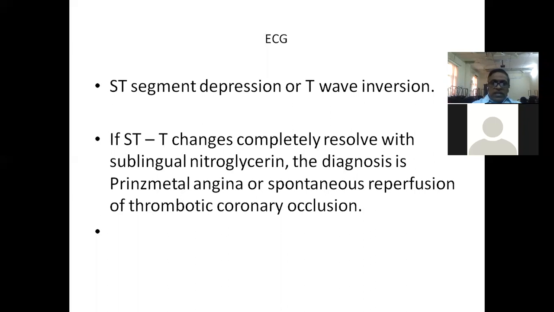If the ST-T change is completely resolved with sublingual nitroglycerin, for example, the patient comes with chest pain, there are ST-T changes, ST segment depression and T wave inversion on ECG, you give a sublingual nitroglycerin. Then the patient is relieved of pain and the ST-T changes resolve. This suggests a diagnosis of Prinzmetal angina. That's one possibility. I will tell you at the last what Prinzmetal angina is.